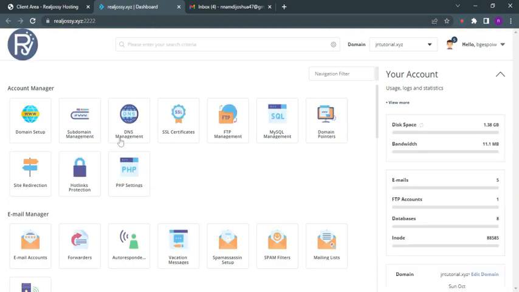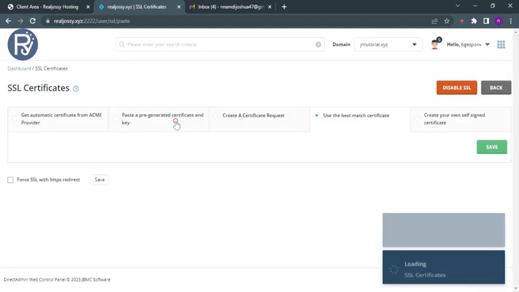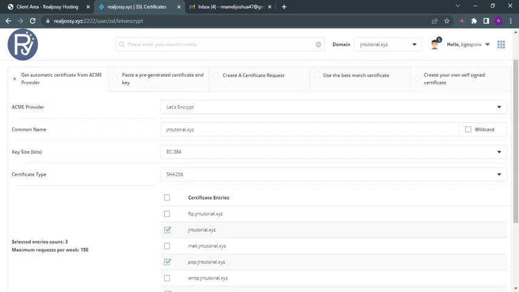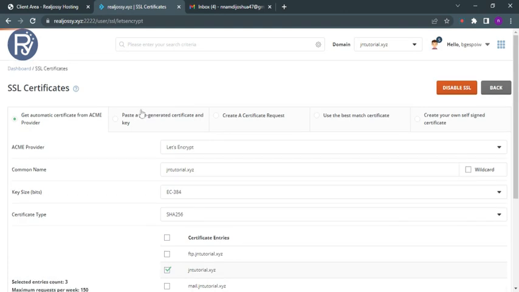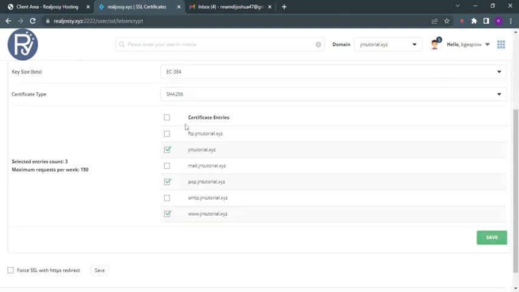So here we are now. As you can see here, this is SSL certificate. Just click on the SSL certificate. Okay, once you've clicked the SSL certificate, come to your left hand side here. This is get automatic certificate from ACME provider. This is a free SSL certificate we offer to our customers when you get a hosting on Rejoice.